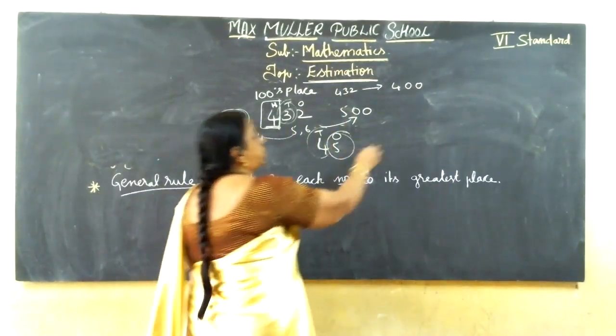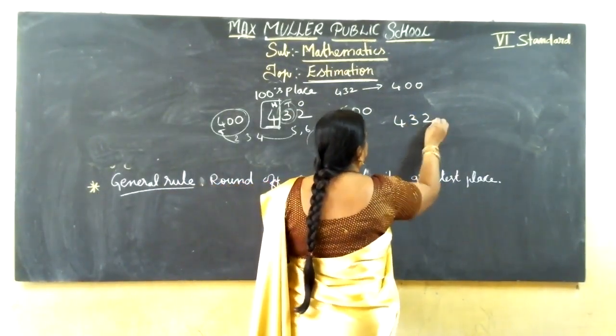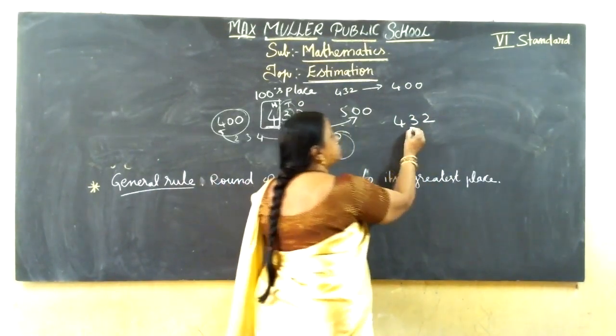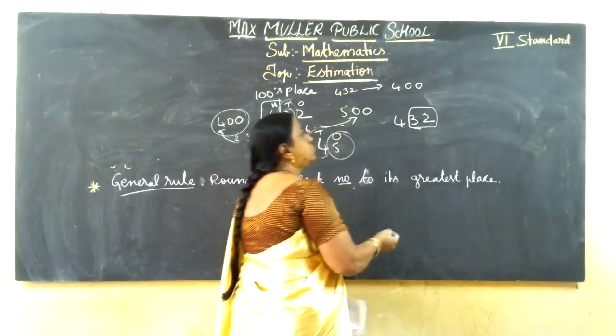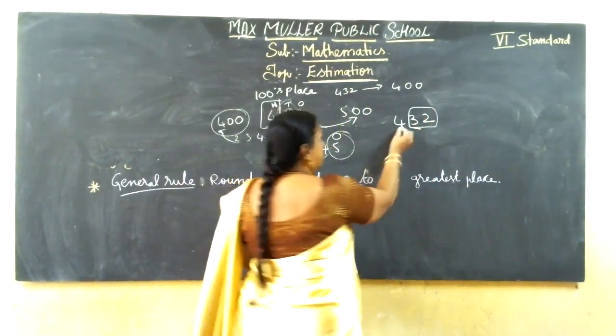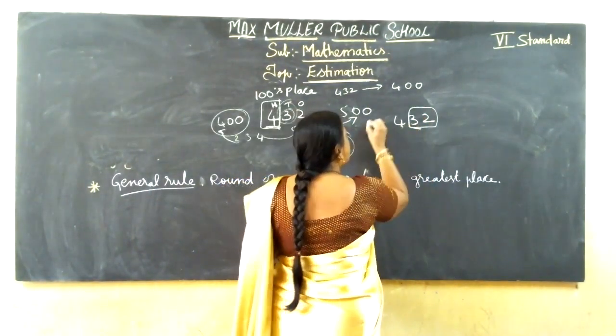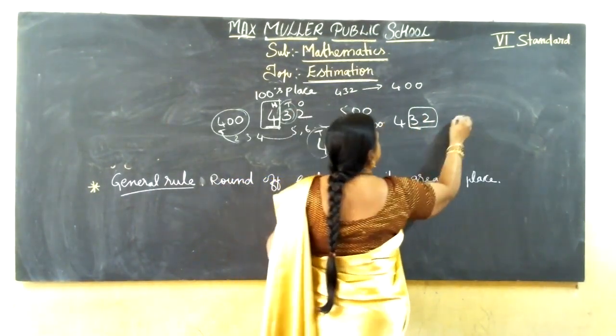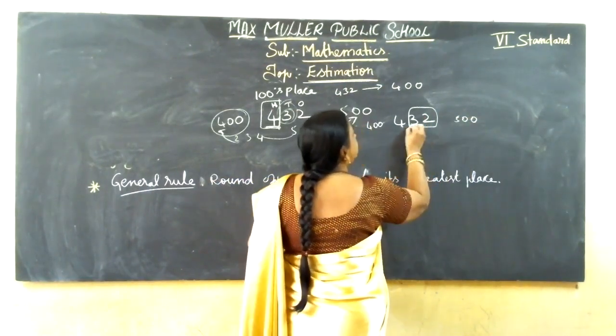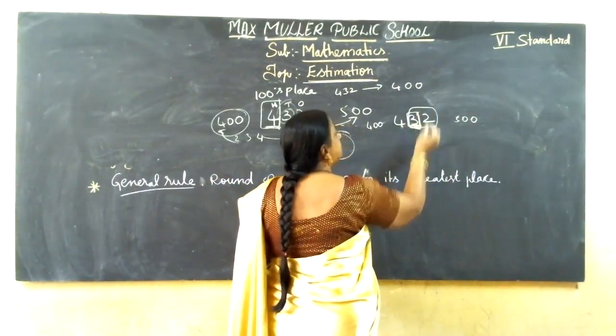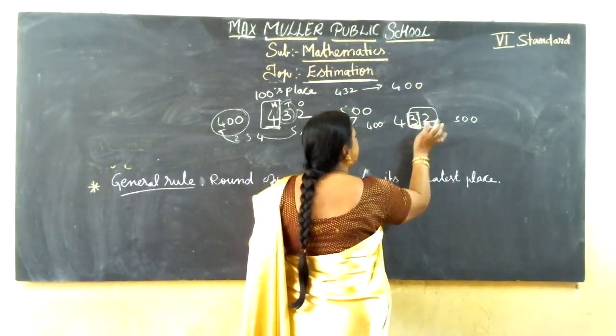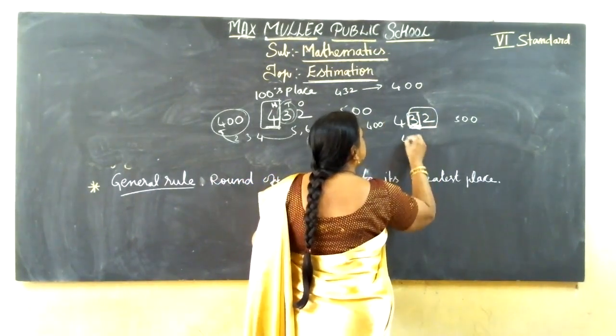That also I will teach you. For example, I will take the same 432. You should change these two. So 400, this comes between 400 or 500. So here 3 is more than 5 or less than 5? So you should keep the same number, and just convert these to 0, 0.